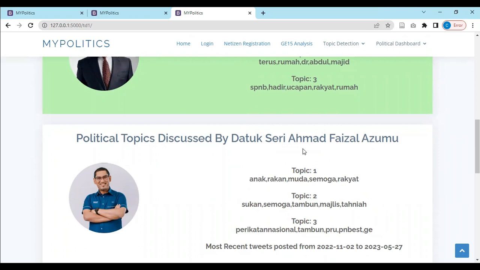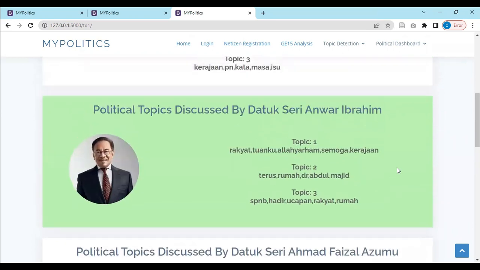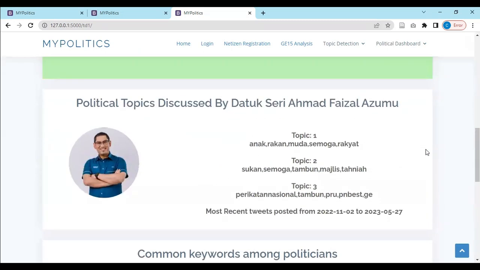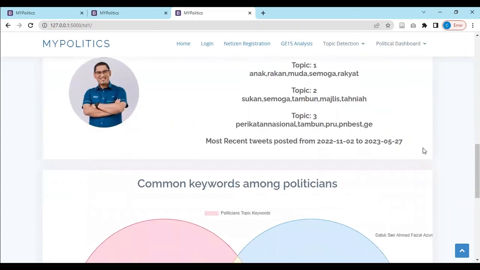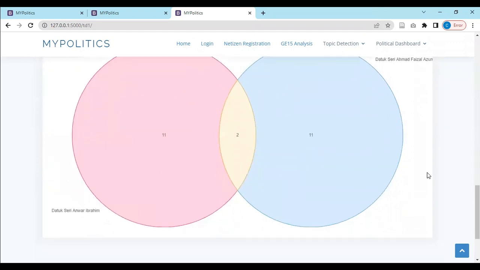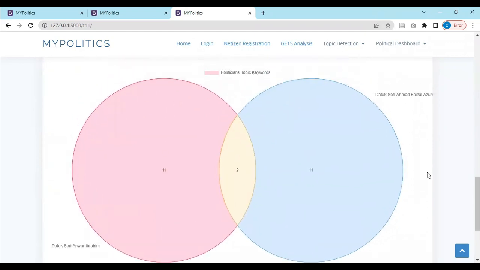So since Dato Sri Ahmad Faizal Azumu has not posted any tweets within this time frame, we'll retrieve his most recent topics from the tweets posted by him. And here we have a Venn diagram which will show us the common keywords that have been mentioned by the politicians within this parliamentary seat, which are Rakyat and Semoga.